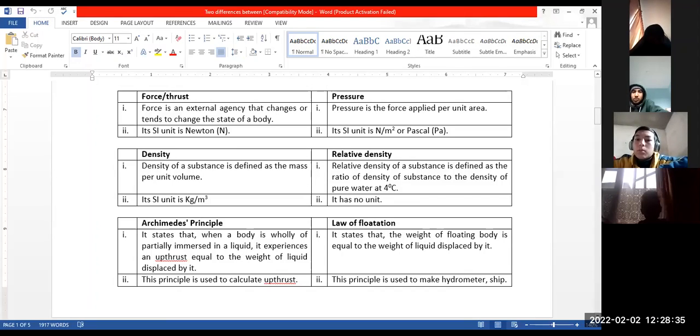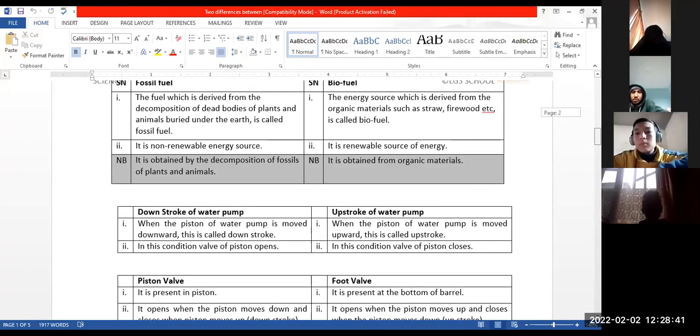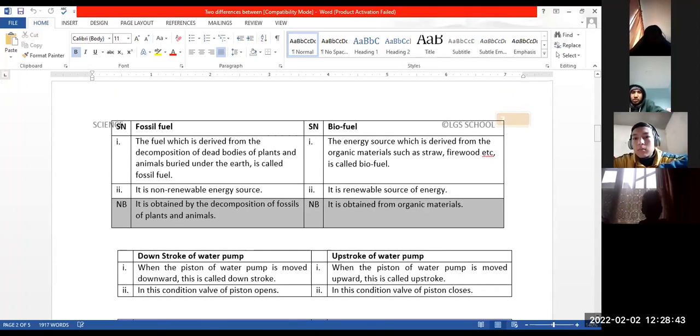Saksham, what are the differences between force and pressure? Force is an external agency which changes or tends to change the state of a body. Pressure is the force acting per unit area. Force, its SI unit is Newton. Pressure, its SI unit is Pascal.